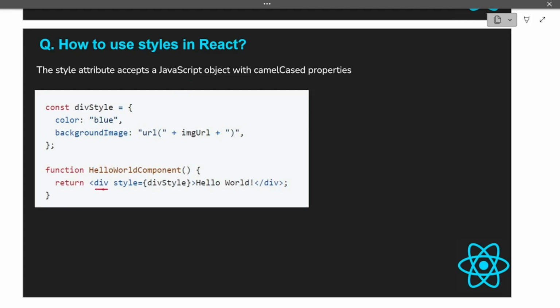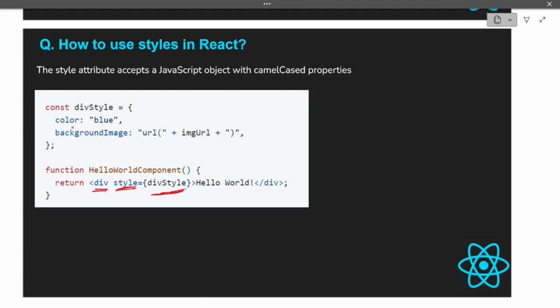For example, in this div, you have to apply your style property. So you have to use this attribute style, and then you have to pass an object with your style properties. Okay, so divStyle is our constant that we have created, and this constant is an object. So divStyle equals, and then these curly braces, so color blue and backgroundImage, whatever your background image is.